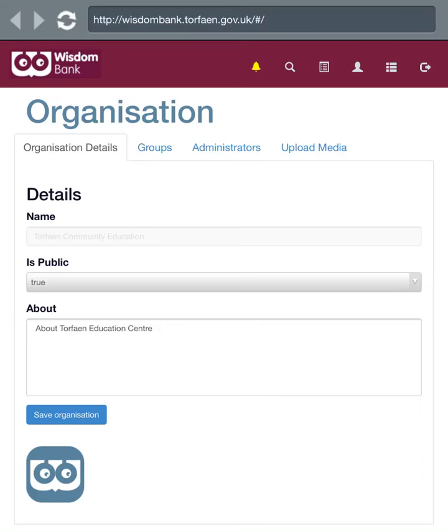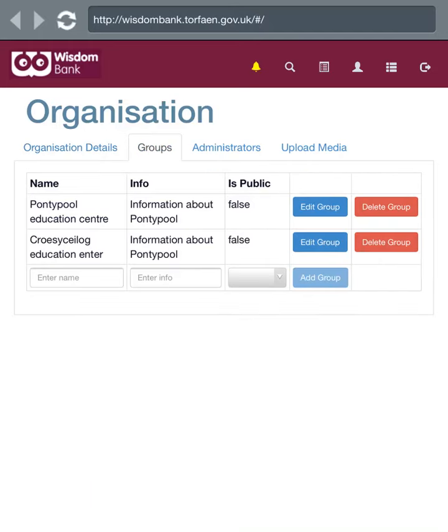So the next level down from this organisation is groups, just up here. And because we're using the education centres as an example, I've put in two groups, one for Pontypool and one for Crosskeys Ceiliog. The reason for this is, for this particular organisation, the public might be interested, first of all, in finding their local centre. So the group that they want to join might be their local one.